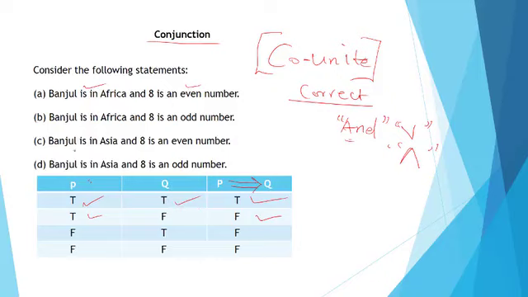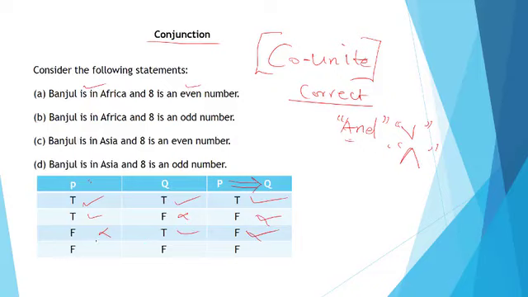Now this is Banjul is in Asia. It's a lie. And 8 is even. So automatically this conclusion should be off, because this is wrong and this is true. In conjunction, you need to have both being true before you have a true sentence.